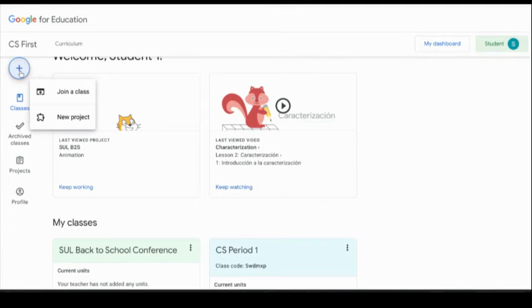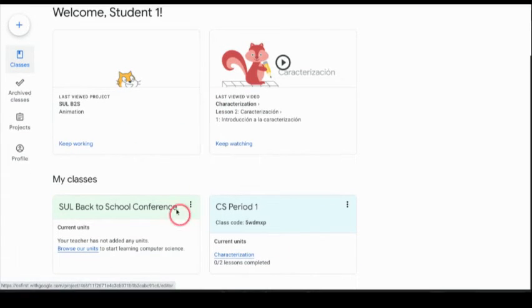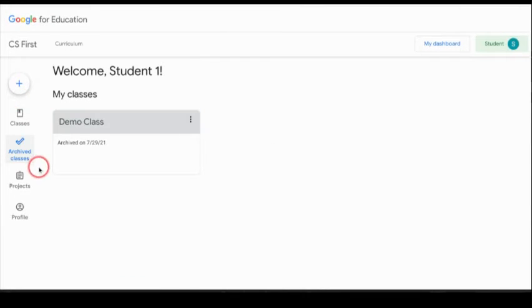They can click on the plus sign. They can join a class. Okay. They can create a new project as well. The class button here on the left will display all of the class cards. All right. They can archive classes as well to keep their dashboard cleaner.